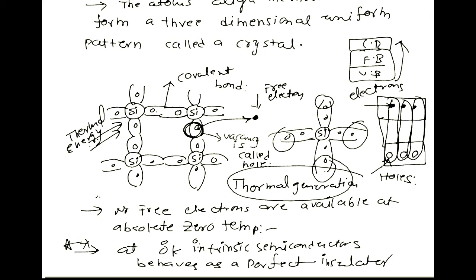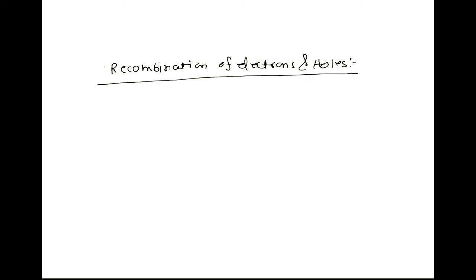This is at room temperature. Suppose we apply some particular energy, so that more valence electrons break covalent bonds and more free electrons are generated. So more conduction is possible. Now we will see recombination of electrons and holes.